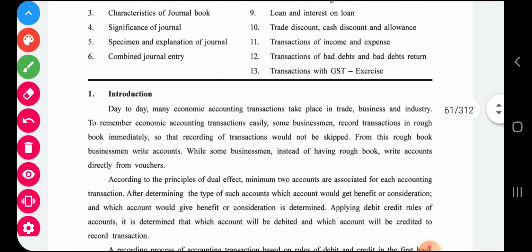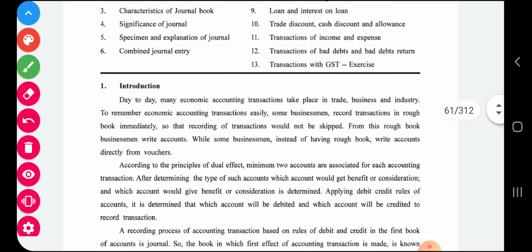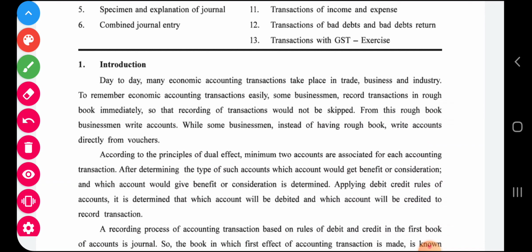Okay, now what is journal? We directly go to the concept. See, day to day, many economic or accounting transactions take place in trade, business and industry. To remember economic accounting transactions easily, some businessmen record transactions in a rough book immediately so that recording of transactions would not be skipped. From this rough book, businessmen write accounts, while some businessmen, instead of having a rough book, write accounts